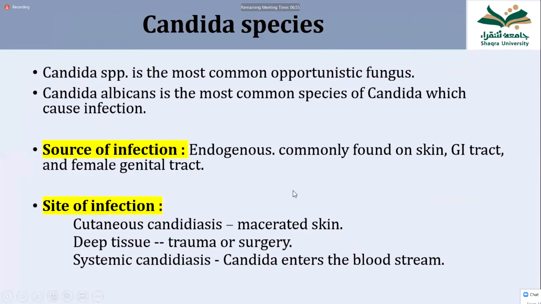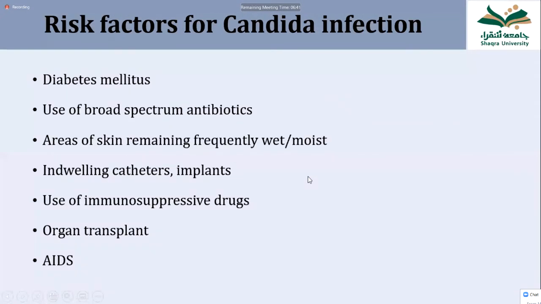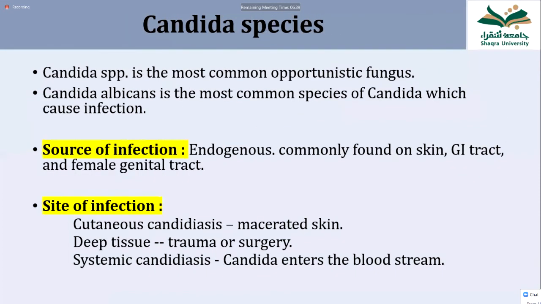Now we come to the Candida species. Before I discuss, let me see, only 6 minutes are left, and only a few slides are left also. So maybe I can cover it. So Candida, you can see that the morphology of Candida is a yeast, and it is the most common opportunistic fungus.